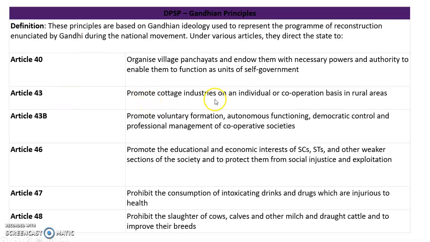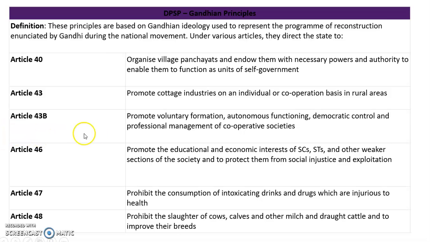What does 43 say? Article 43 says that every citizen should get support from the government. Now, what does the government have to do? The state has to promote cottage industries on an individual or cooperative basis in rural areas. Mind you, in India we have rich talent and skill in developing certain goods ourselves. The people need to get support and initiative, for which the government has to promote cottage industries. That could be on an individual or cooperative basis.